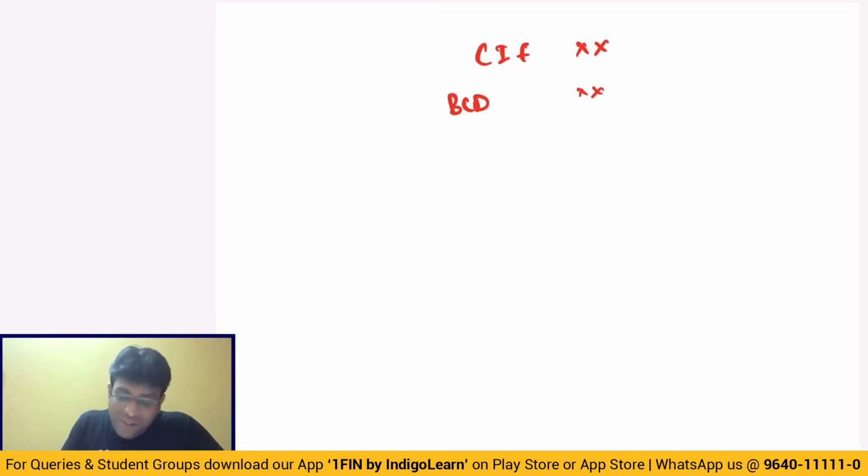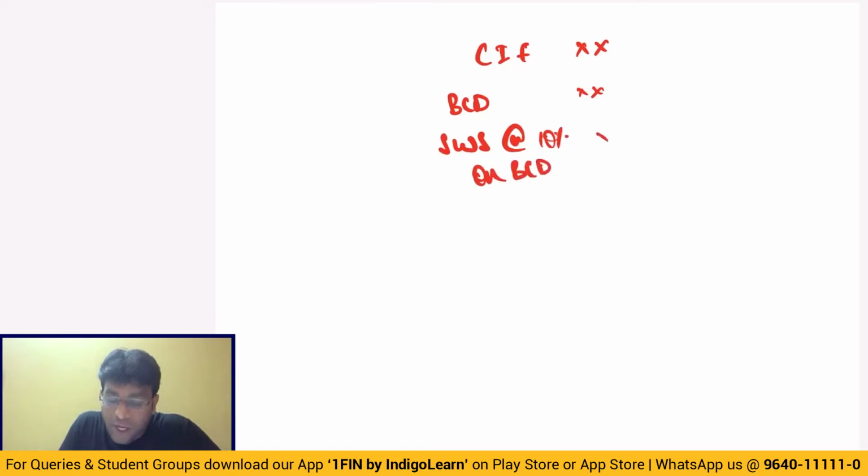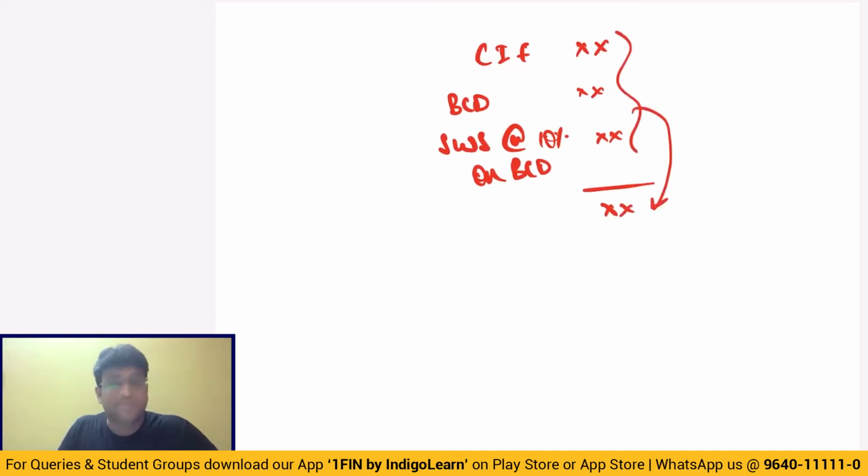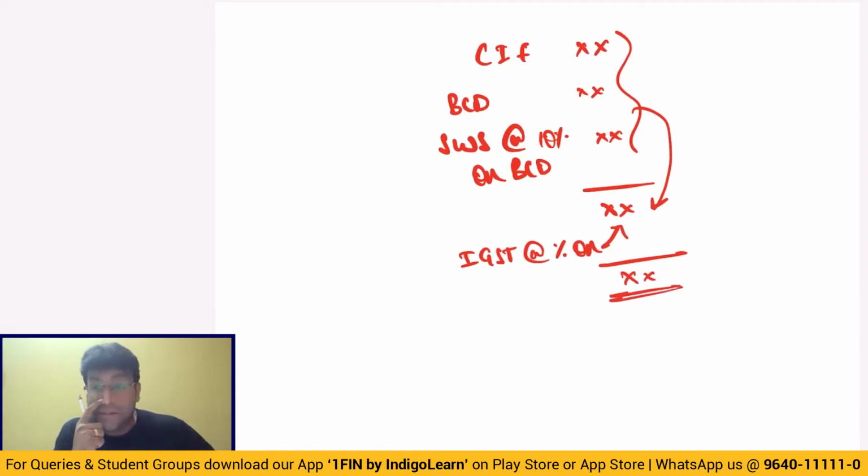You're getting my point? Then, apart from that BCD, my dear friends, we will also charge social welfare surcharge at the rate of 10% on BCD. Then we get the complete total. On this complete total, we will charge IGST at a percentage. And the total customs duty payable will be BCD plus SWS plus IGST. And SWS stands for social welfare surcharge. Getting my point, everyone? Wonderful.